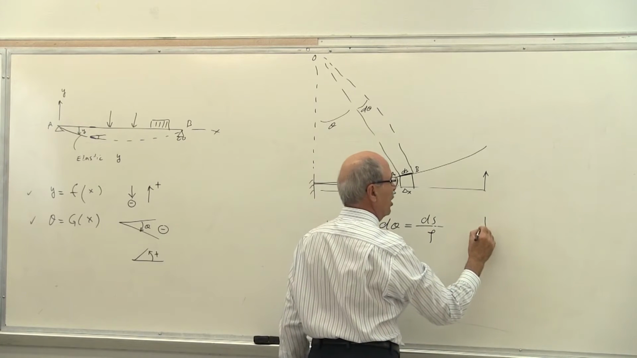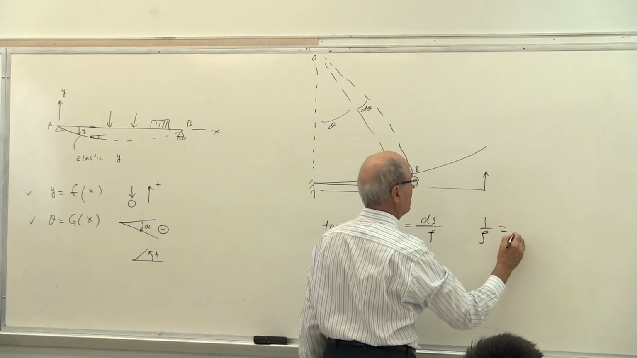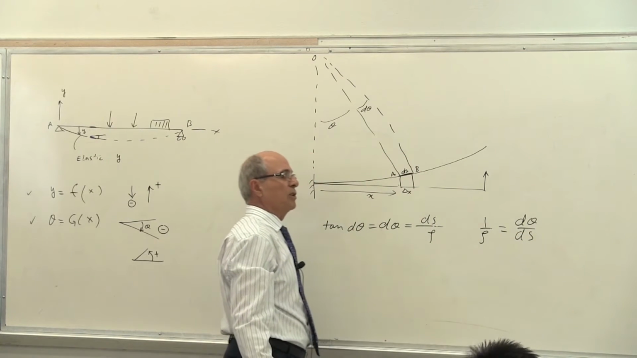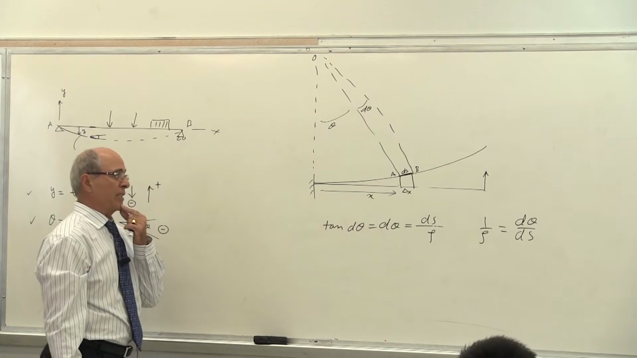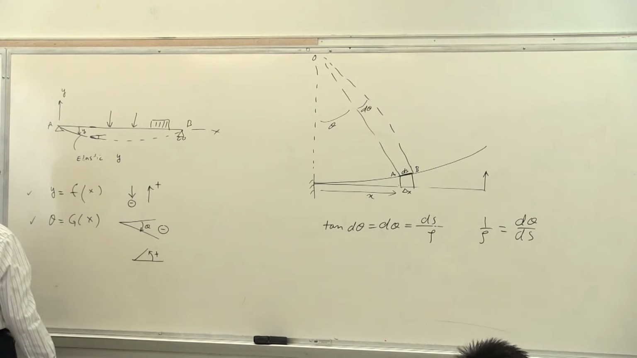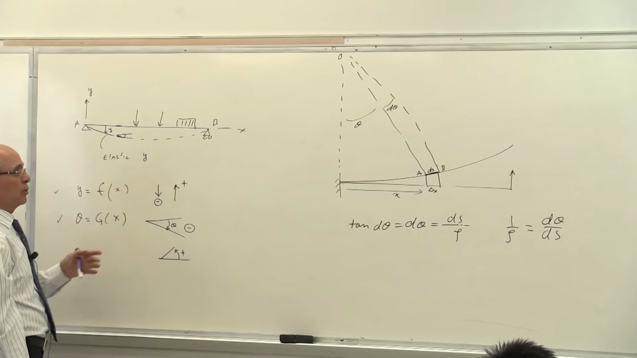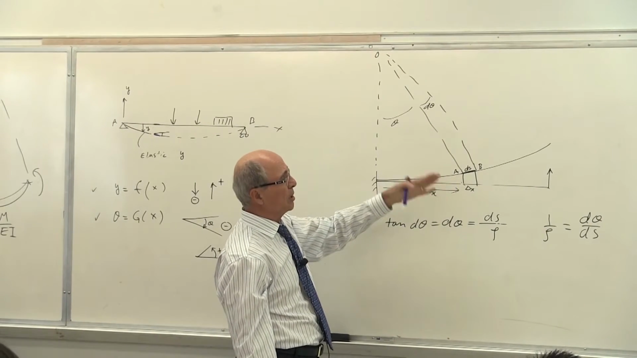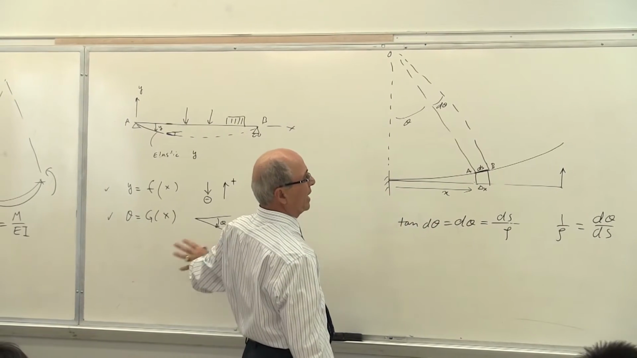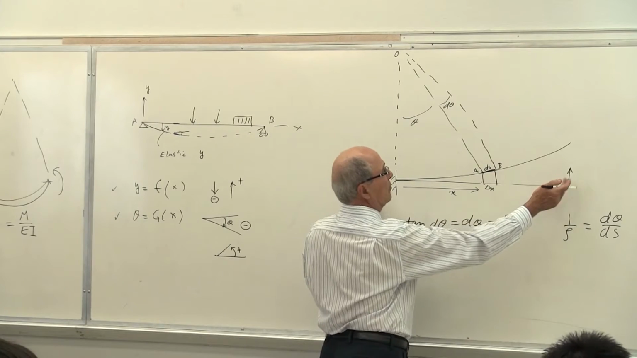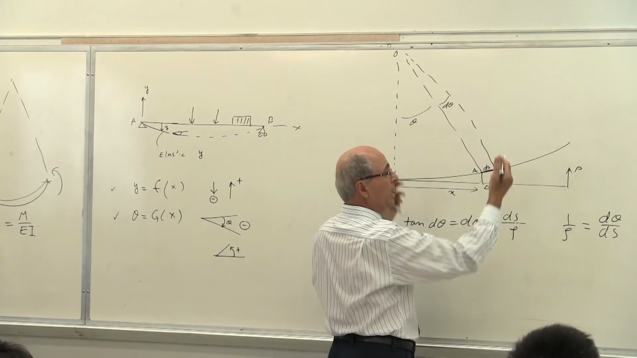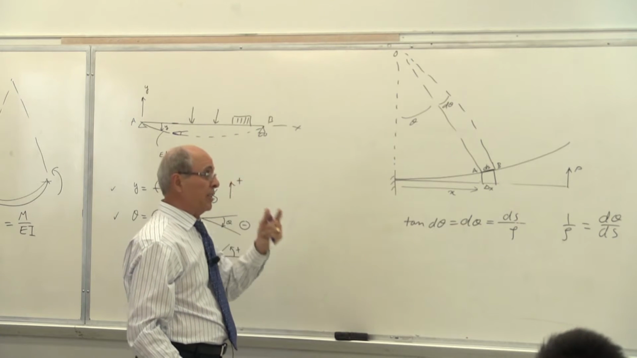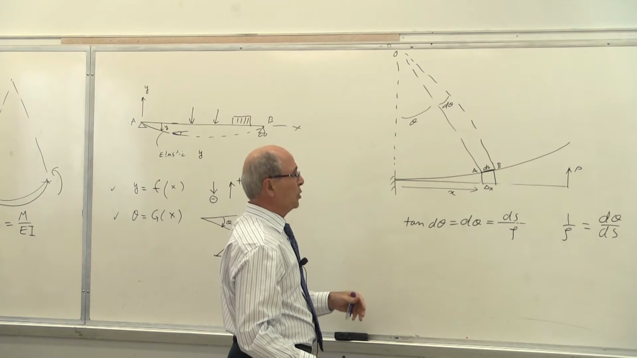Or in other words, 1 over rho becomes equal to d theta by ds. So that's what we want. If I can write that, because 1 over rho is M over EI, somehow this theta, or d theta, depends on the M and EI, because as the result of this force P, you are creating an M.